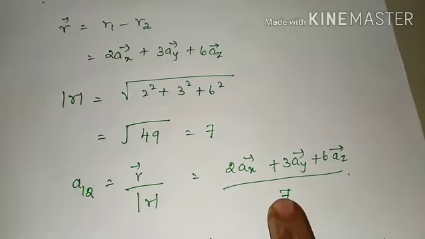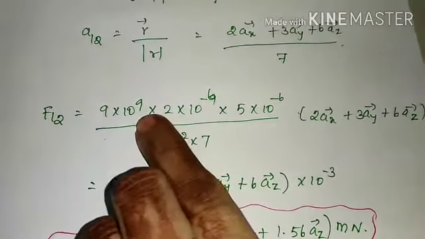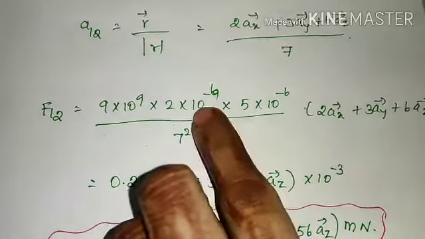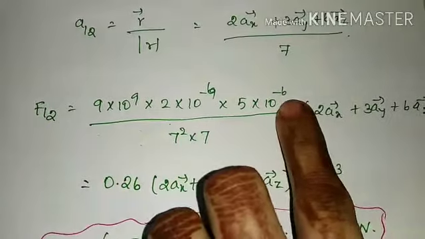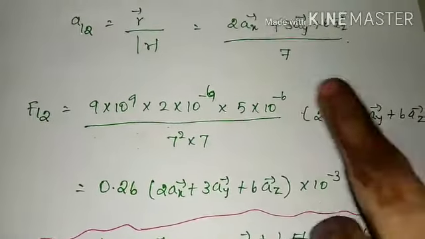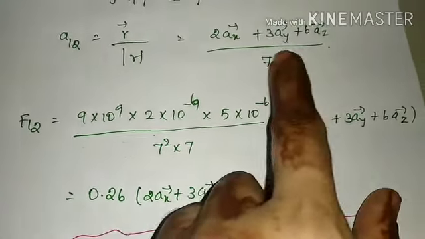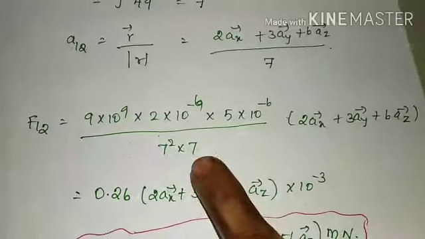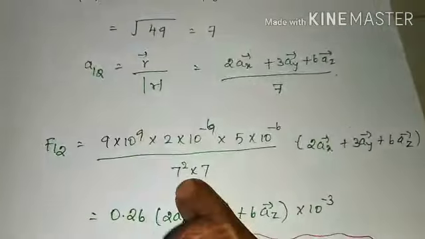So 9 into 10 power 9, into the first charge 2 into 10 power minus 6, into the second charge 5 into 10 power minus 6, into A12, which is 2AX plus 3AY plus 6AZ divided by 7. Then divided by R squared, where R is 7, so 7 squared.